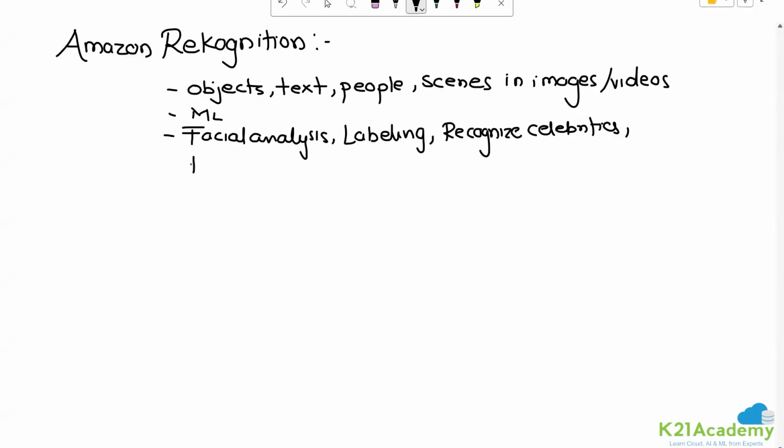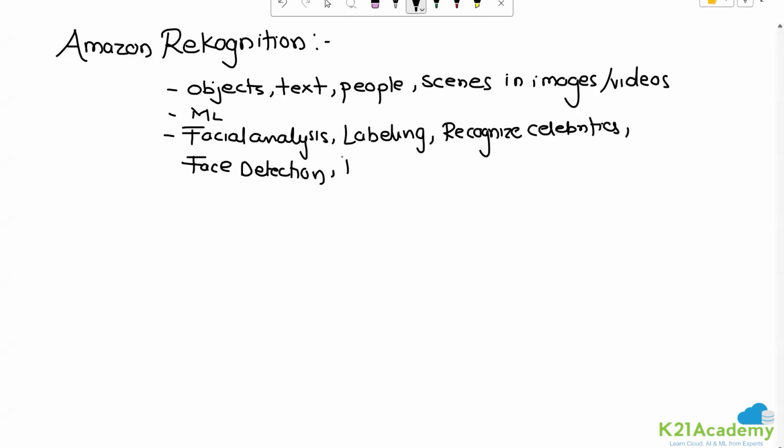We can do face detection. So basically, you see, it is about the objects or the text or the people or the scenes. Basically, it is about all the images and videos that you put in, analyzing that in every aspect possible. Just take that into consideration.